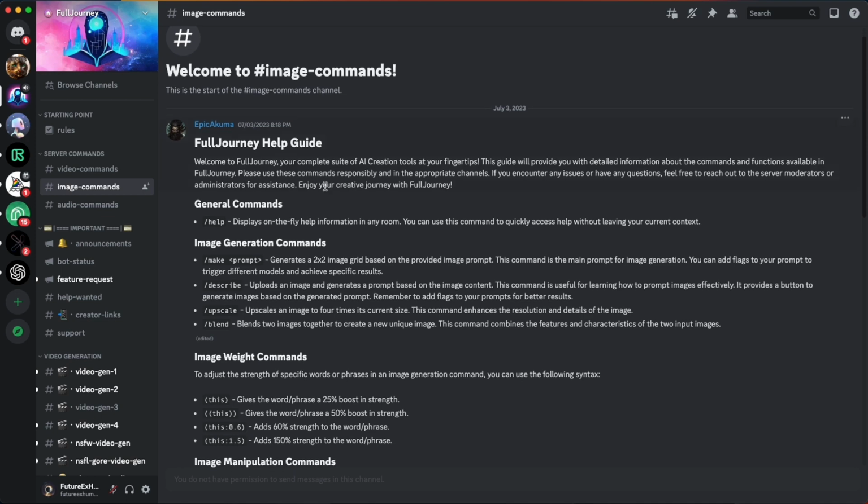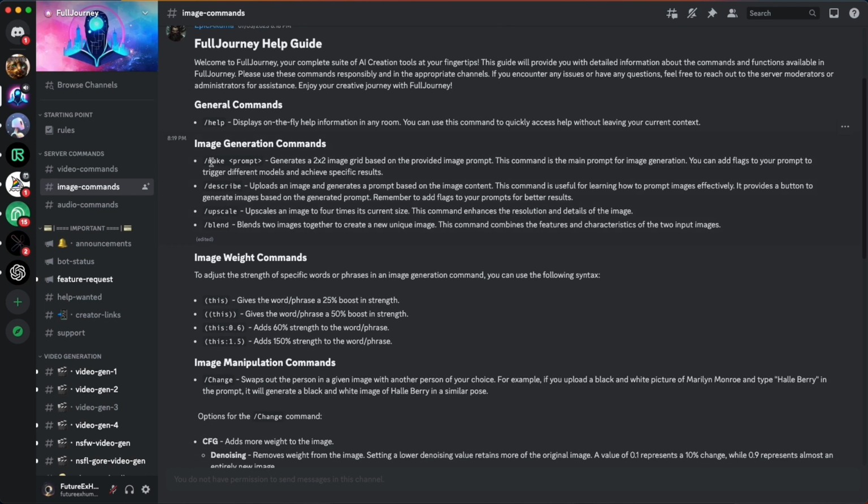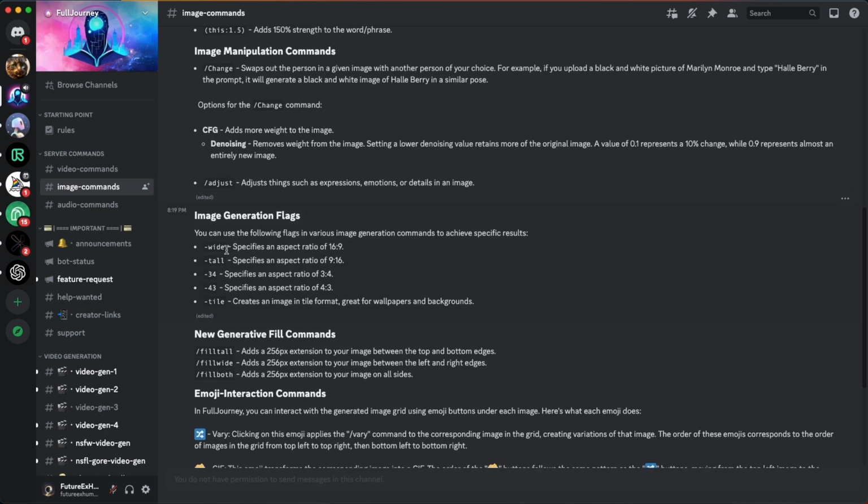So for the images, it's very similar to Midjourney. You're going to use the word make instead of the word imagine. And you get a 2x2 grid. There's a lot of options here. The main one that we're going to use for this demo is just wide, because we want to make sure that we have a 16:9 aspect ratio.